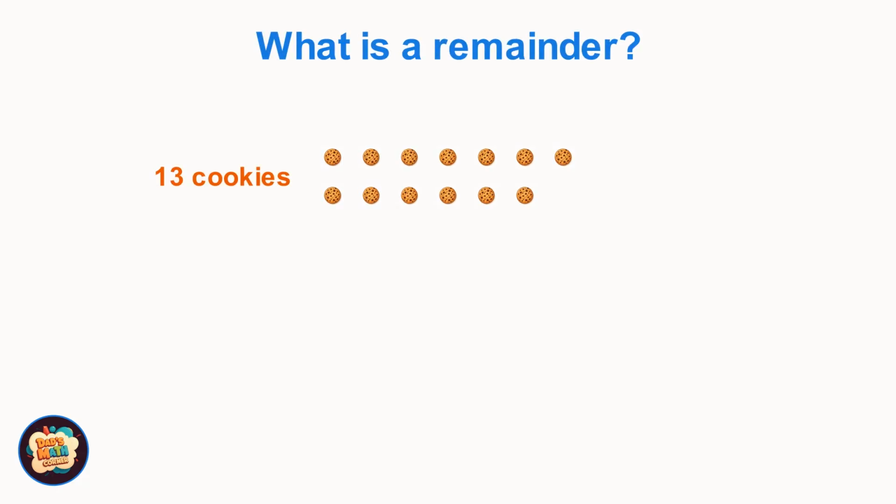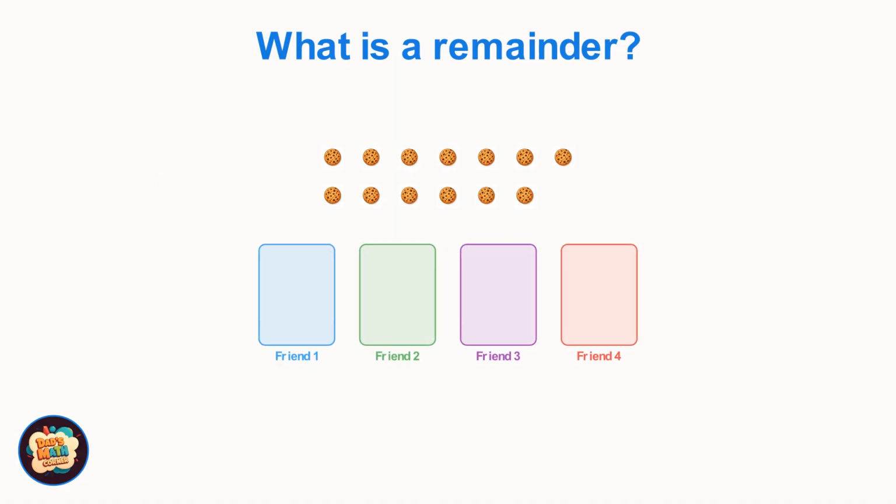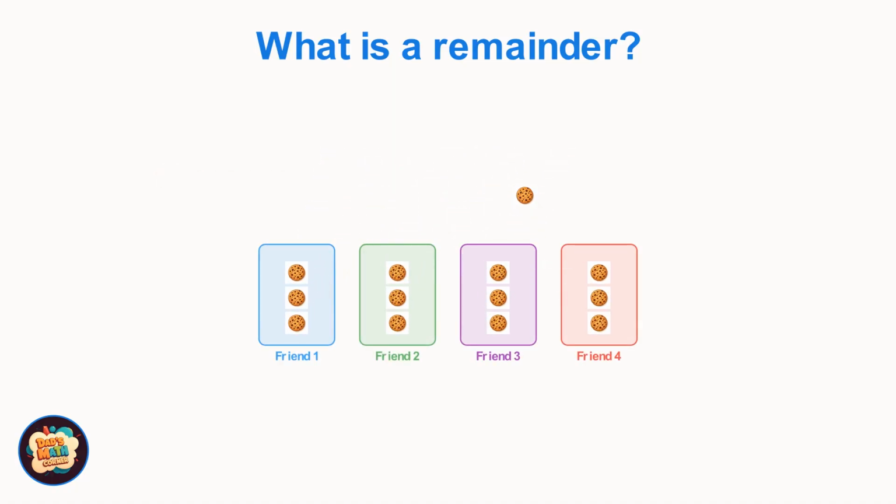Imagine you have 13 cookies. Now, let's try to share these 13 cookies equally among 4 friends. Each friend gets 3 cookies. That uses up 12 cookies. But look, there's 1 cookie left over. That leftover cookie is what we call the remainder. So 13 divided by 4 gives us 3, with a remainder of 1. The remainder is simply what's left after sharing equally.